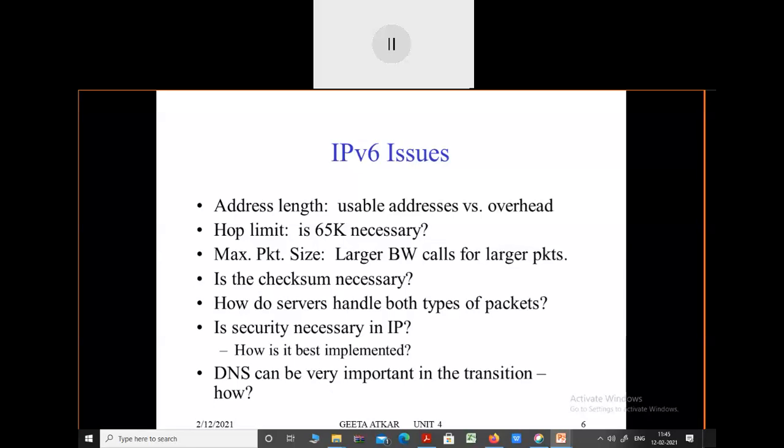Whenever we are transferring packets from one host to another through the IPv6 protocol, as I told you, there is a variety of formats in which data can be transferred in the packet. So there is one issue: it is difficult to manage or differentiate between those packets.